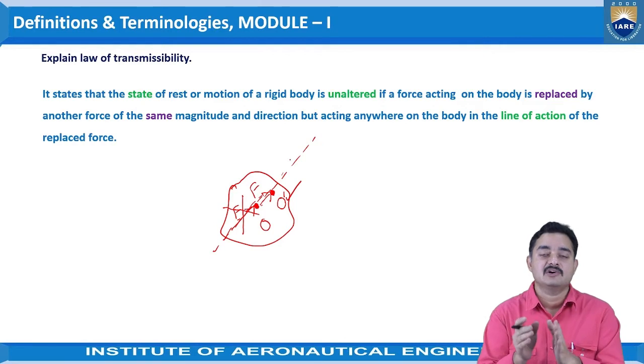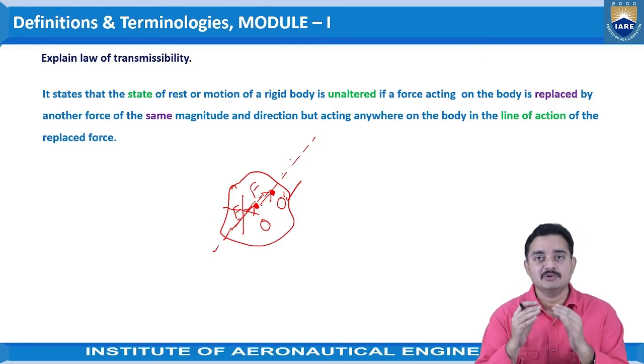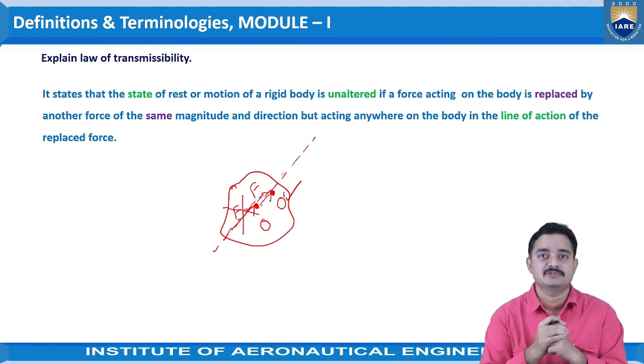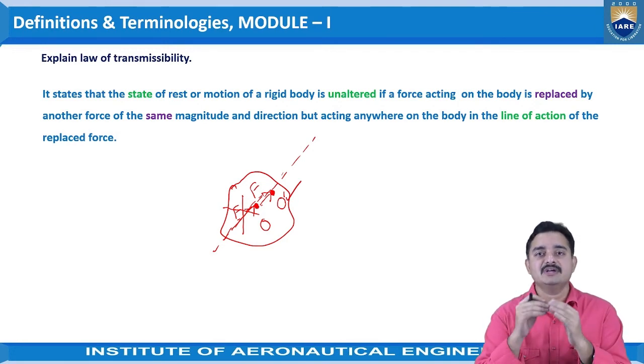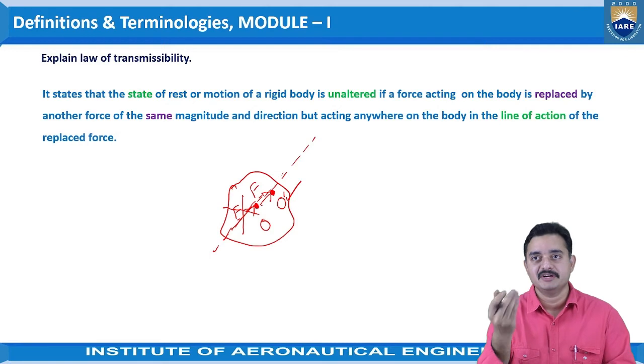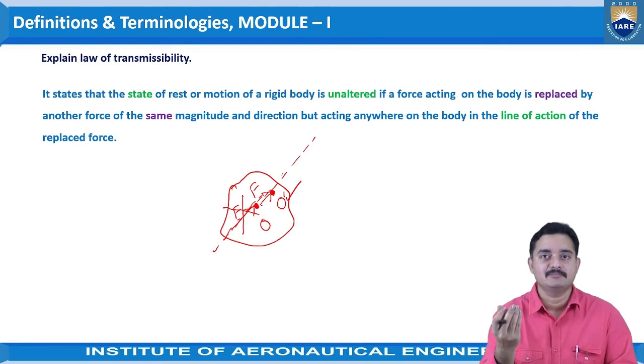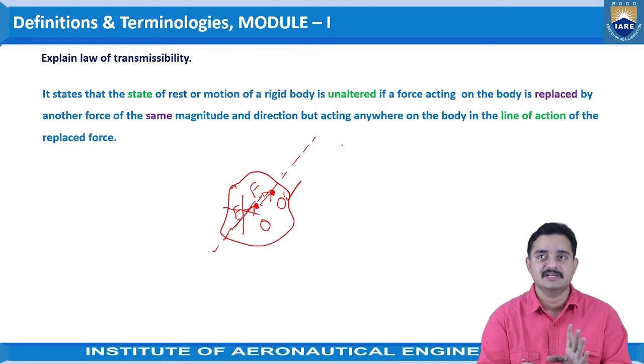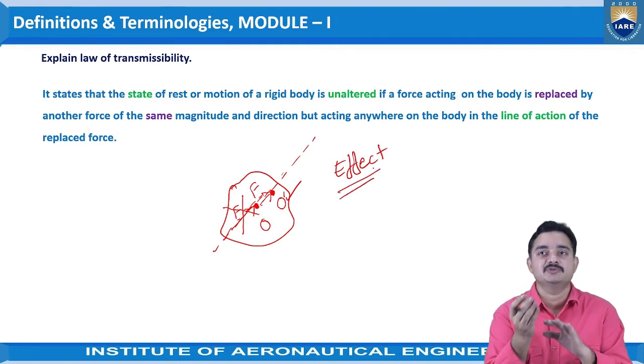Then this law states that even though you are changing the position of the force with the same direction and same magnitude to a different point of application along the line of action of the force, the effect won't change.